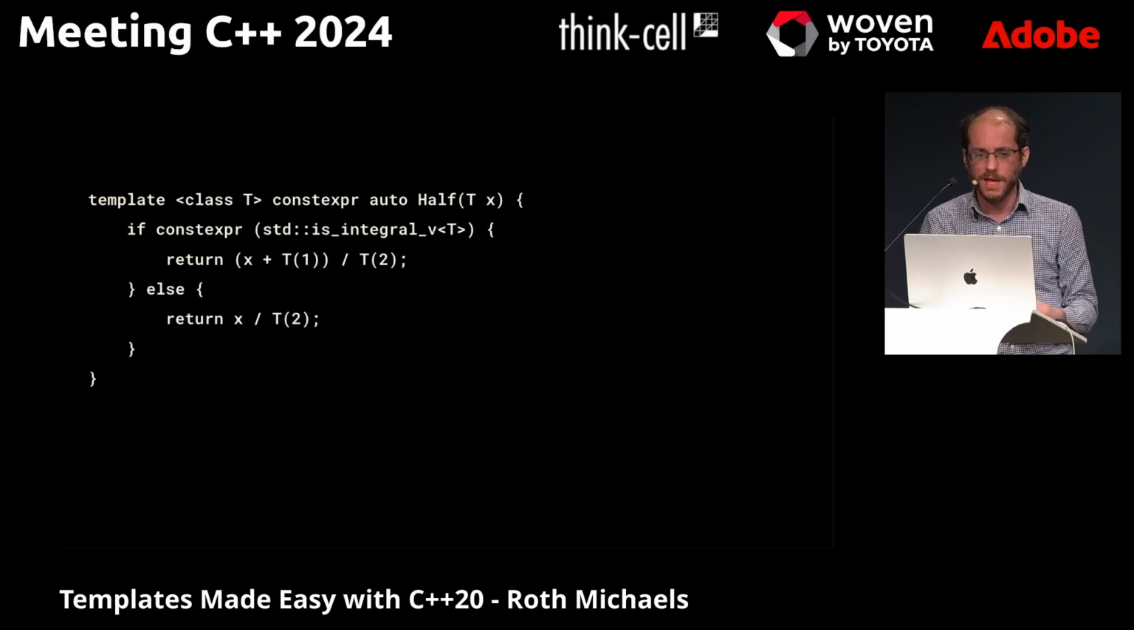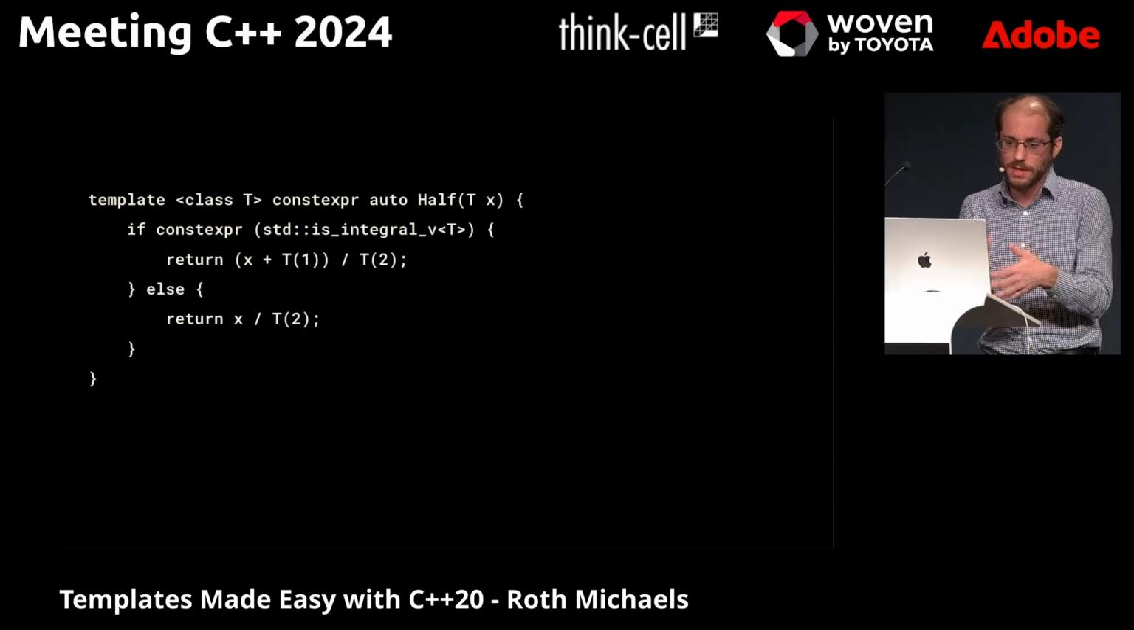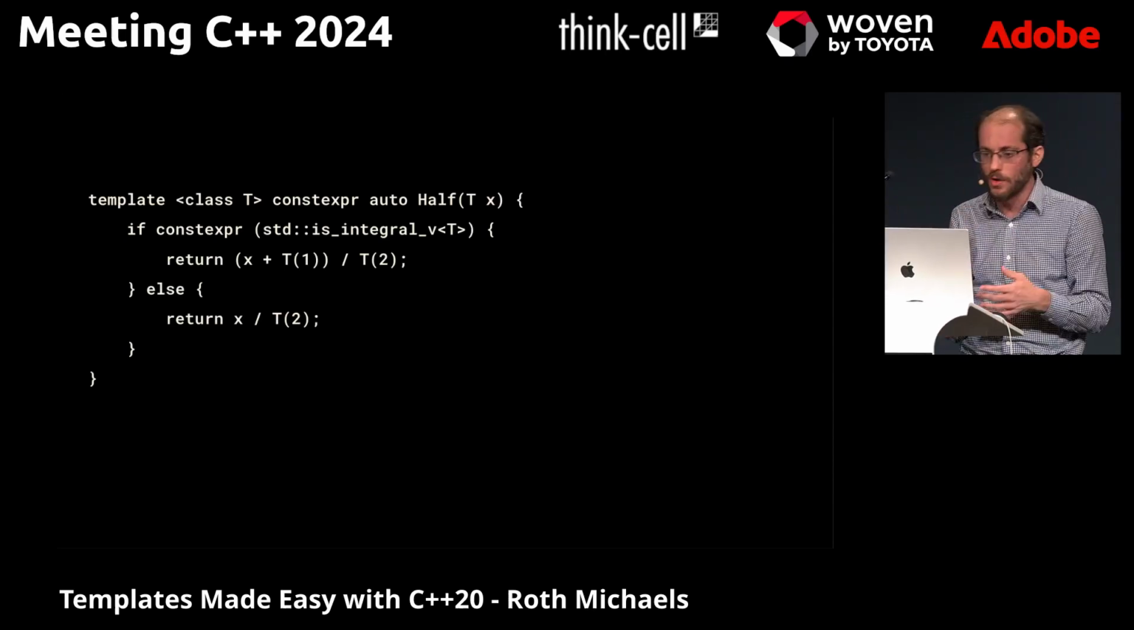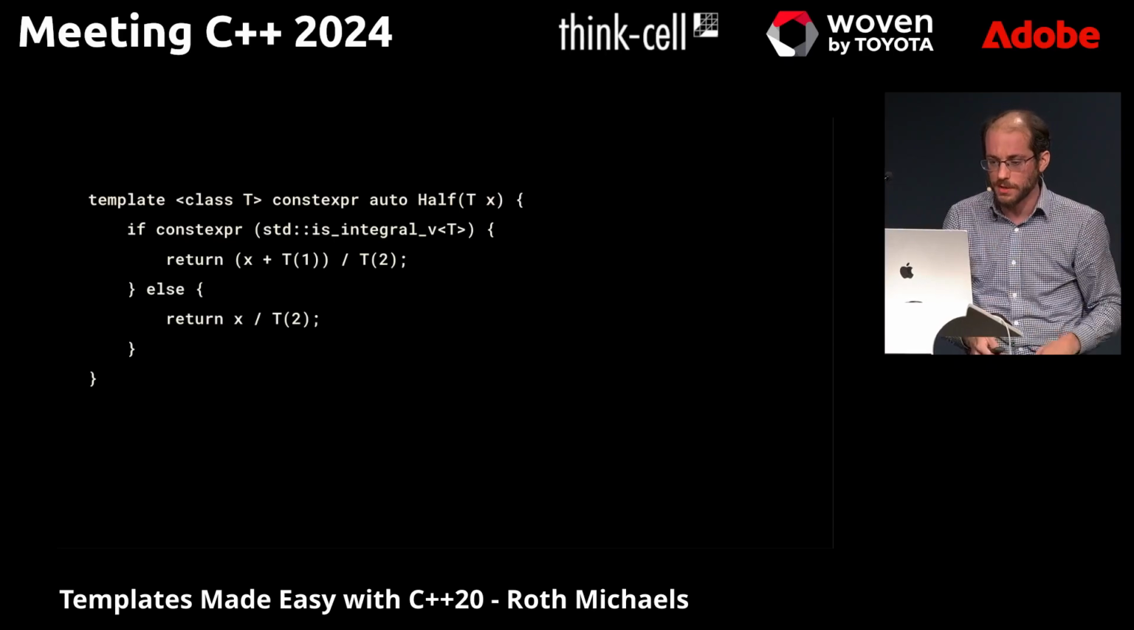I've had people come up and ask me, hey, why is this if constexpr giving me an error here? And, well, it only gets that magic of making code disappear if you're in a template.